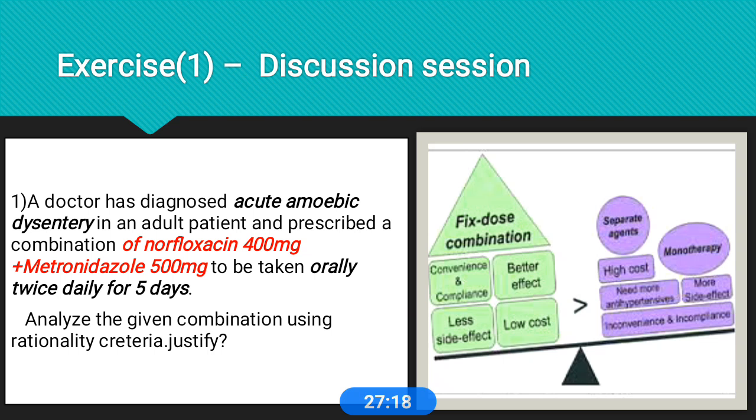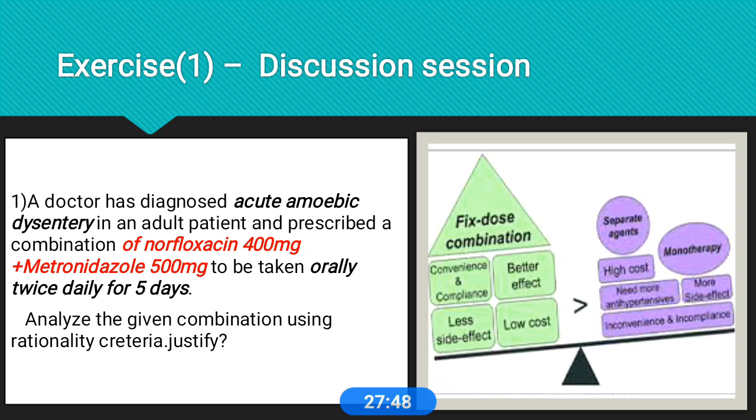Analyze this combination using the rationality criteria and justify your answer. Is this combination of norfloxacin plus metronidazole rational or irrational? We already discussed this antimicrobial and anti-amoebic combination. These combinations are already banned, because this is an irrational combination.